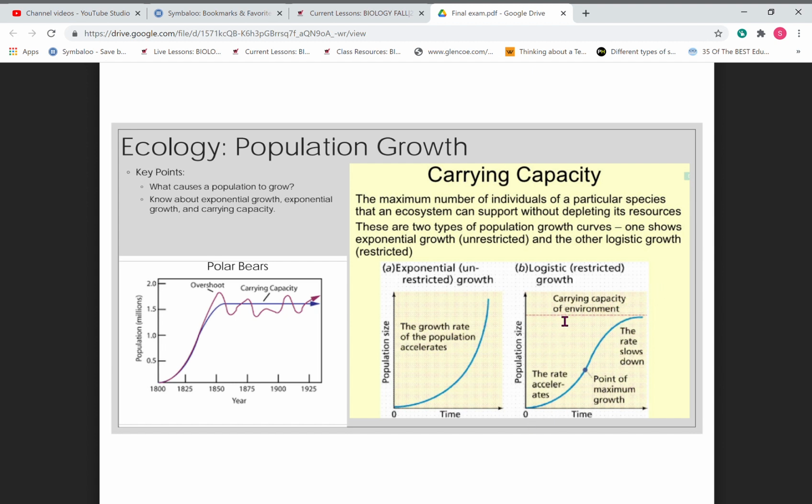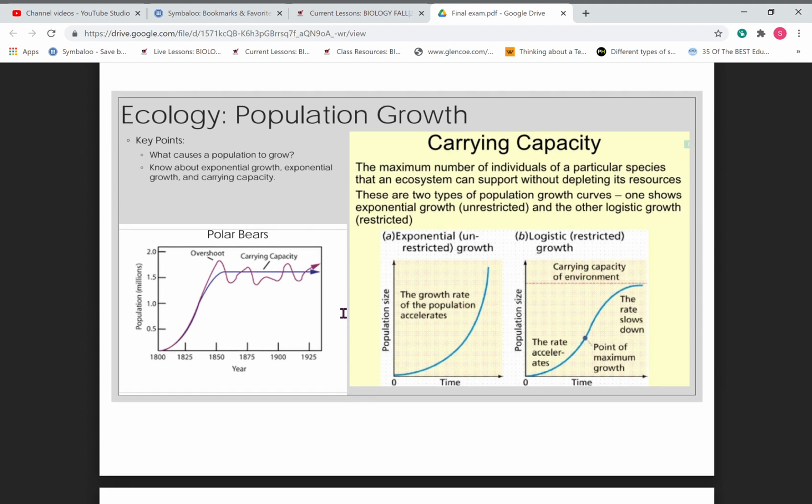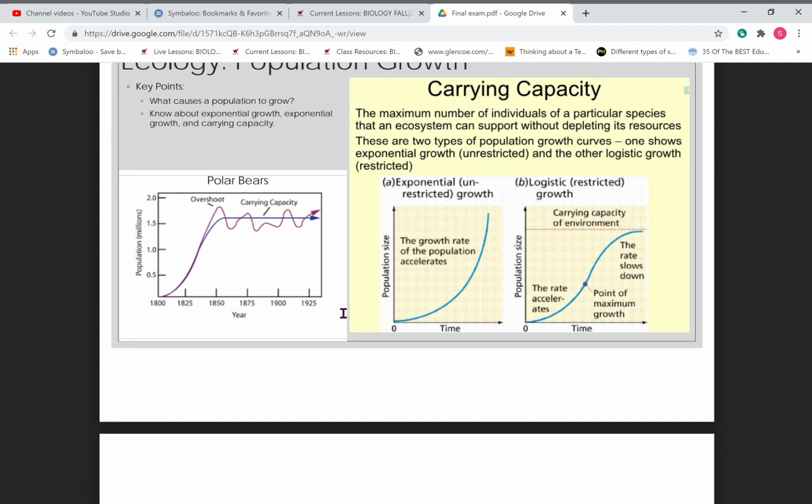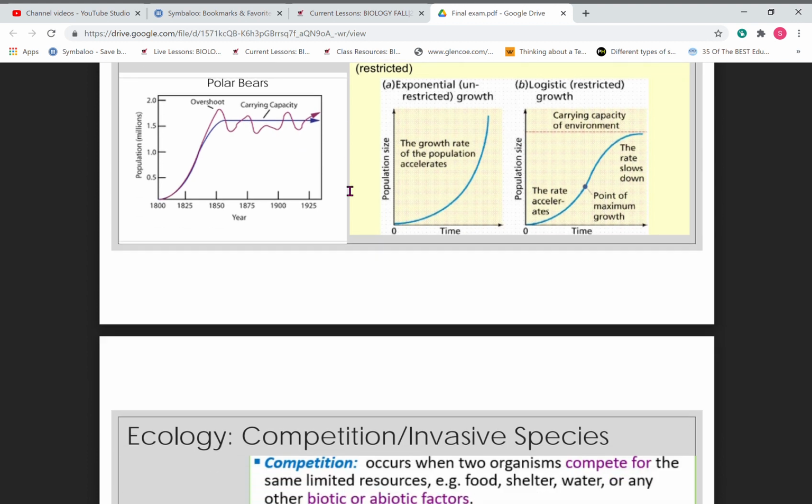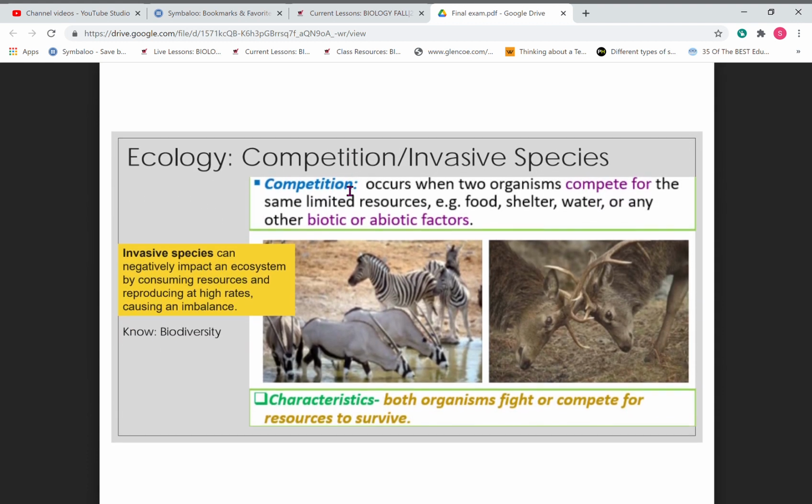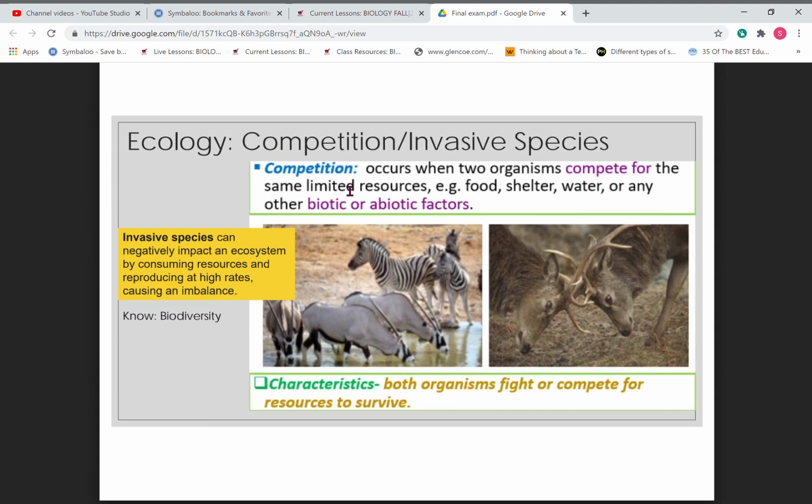You're going to see carrying capacity of the environment. So again, it's like this one over here. You're going to have where it's starting to grow exponentially, and then this is the point of maximum growth, and then you're going to see it level off and then go back to carrying capacity. Again, if it looks like this, it means it's going over carrying capacity, and the environment can't handle that. It has to stay within that carrying capacity because that's what the environment can handle, the resources available.